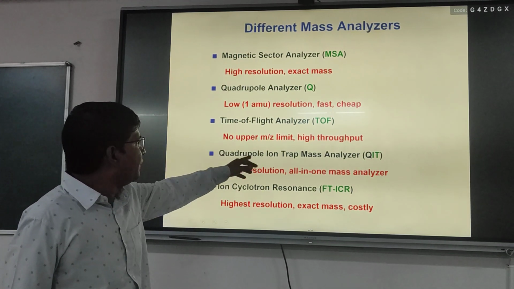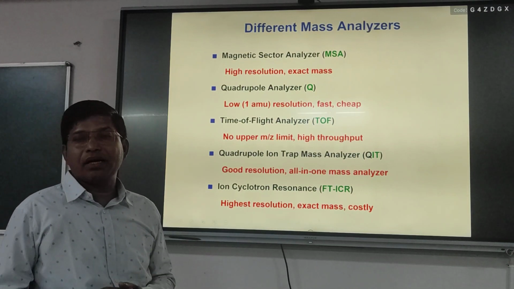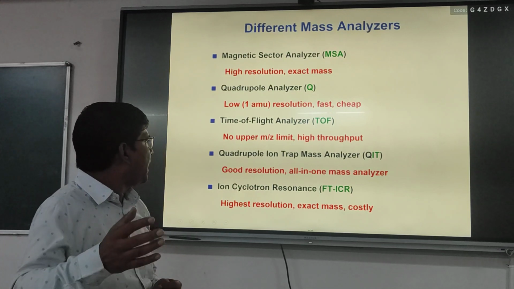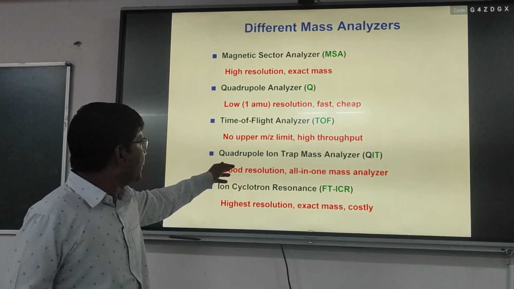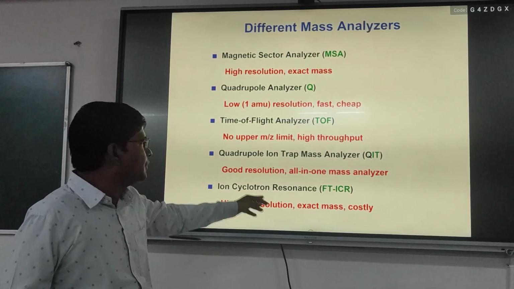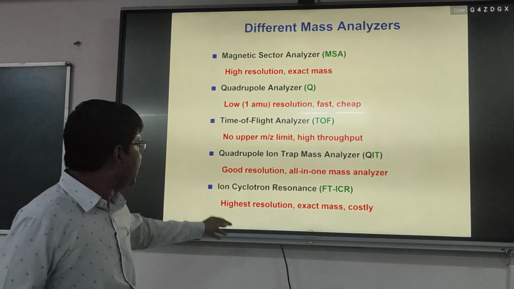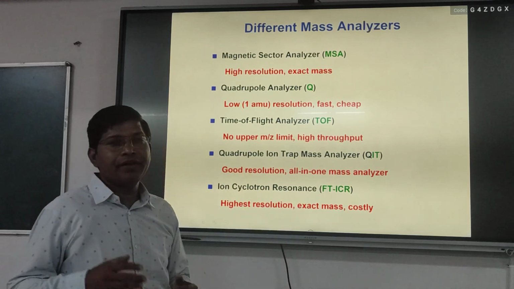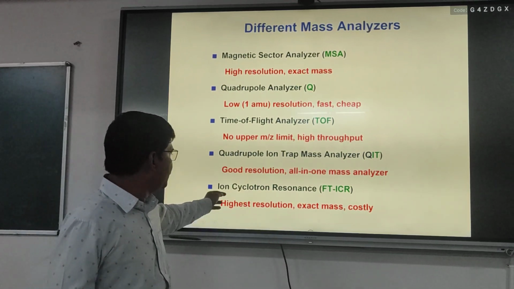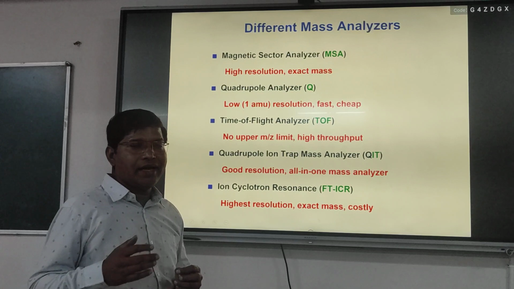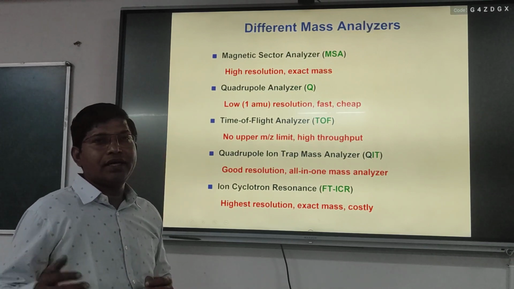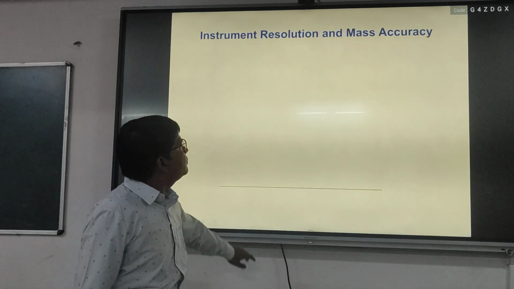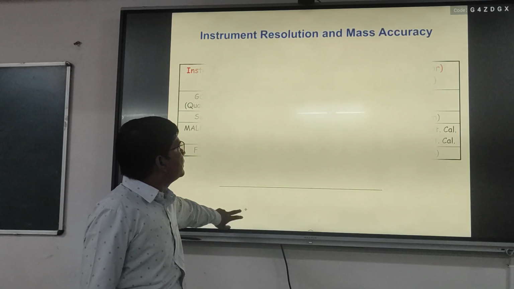And time of flight. Using this mass analyzer we can determine higher molecular mass. Then we have the quadrupole ion trap, QIT, with good resolution, and finally we have ion cyclotron resonance, also called FTICR, which gives the highest resolution and accuracy, but this instrument is very expensive.